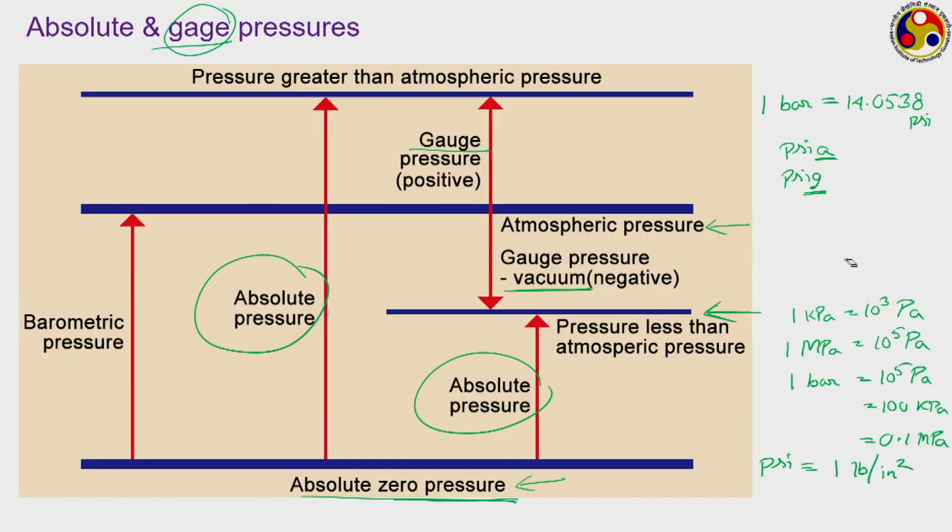Another possible unit of pressure is generally used for very low pressure, like when you are talking about a point whose pressure is very close to absolute zero, well below the atmospheric pressure. There, if we go for a vacuum pressure or gauge pressure kind of measurement, there may be lots of errors, because we have to understand that atmospheric pressure itself is not a constant.